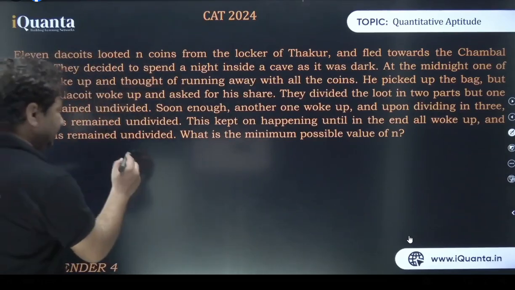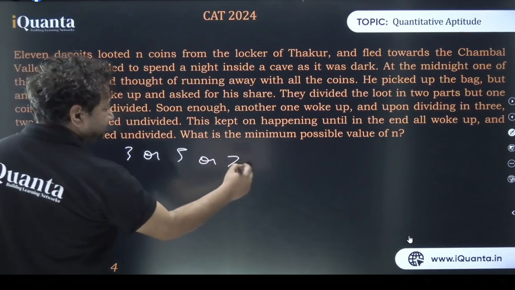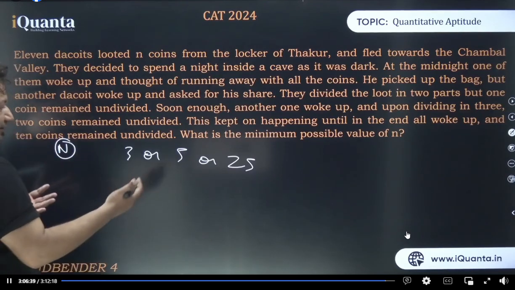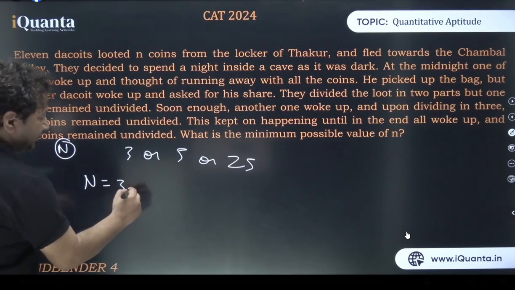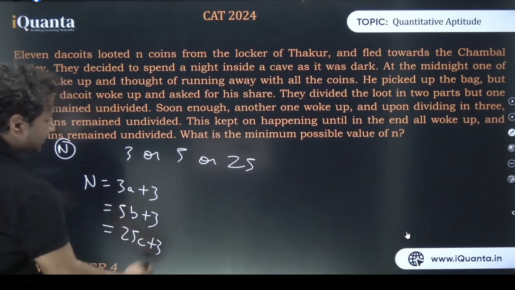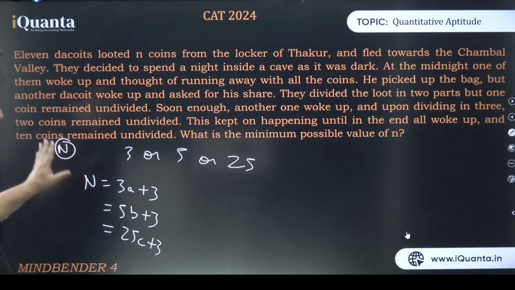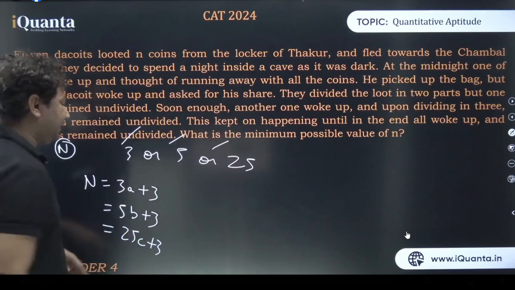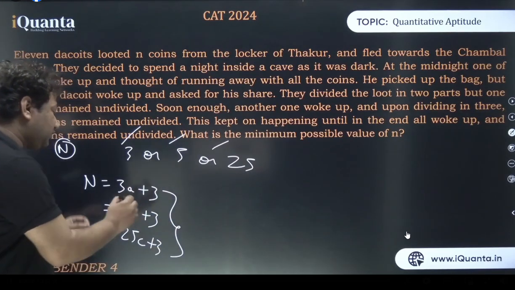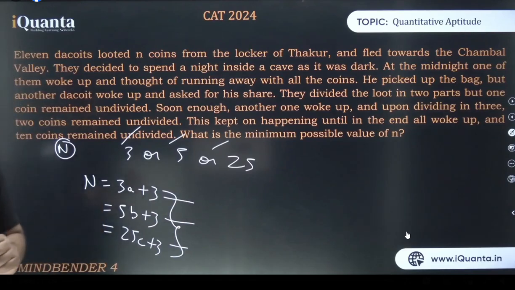What was that? Yes, 3 or 5 or 25, right? See, there's one single number n, let it be n, and when divided, the remainder was 3. So n will be 3a plus 3, or it will be 5b plus 3, or it will be 25c plus 3. So this number n, which when divided by 3 or 5 or 25, leaves remainder 3 in each case. That means the 'or' was used for these 3 different conditions or 3 different equations, nothing else. Now it is clear?